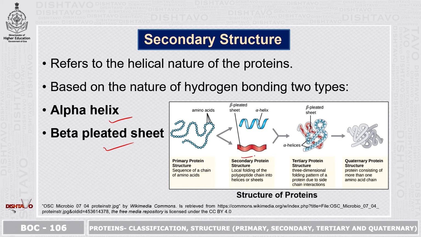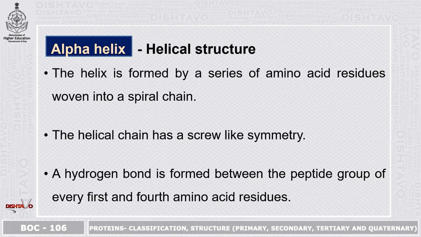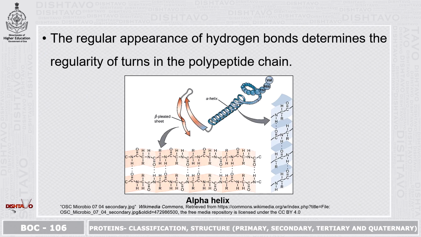So here we can see the secondary structure. Alpha helix, that is the helical structure. The helix is formed by a series of amino acid residues woven into a spiral chain. The helical chain has a screw-like symmetry. A hydrogen bond is formed between the peptide group of every first and fourth amino acid residues. The regular appearance of hydrogen bonds determines the regularity of turns in the polypeptide chain. So here we can see the alpha helix structure, that is the secondary protein structure.